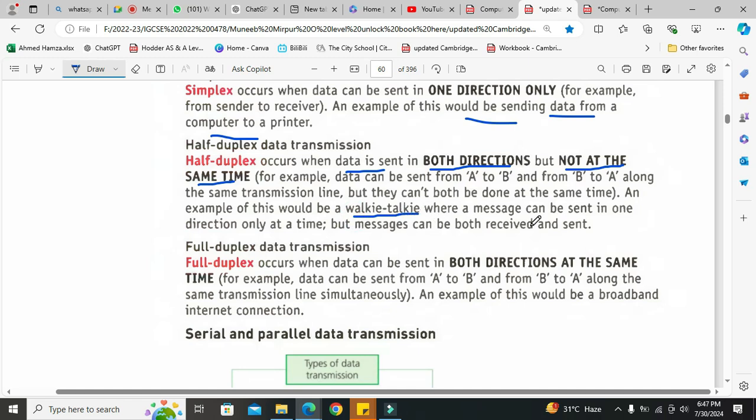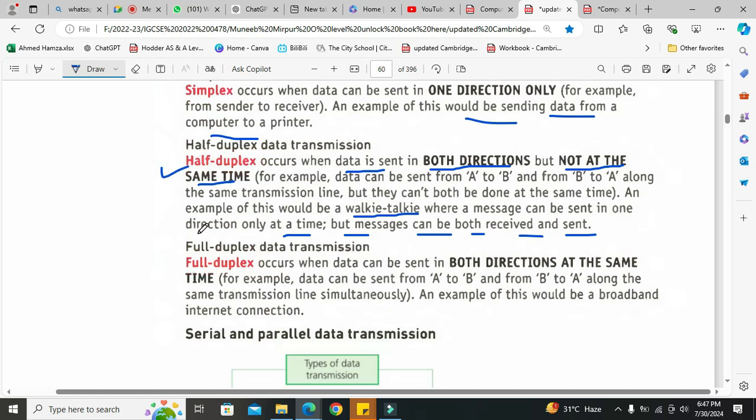With a walkie-talkie, a message can be sent in one direction only at a time, but messages can be both received and sent. Only one person can speak at a time, the other person just receives that message. And when it is done, then another person can reply. So this is the example of walkie-talkie. So it's called what? Half duplex data transmission.